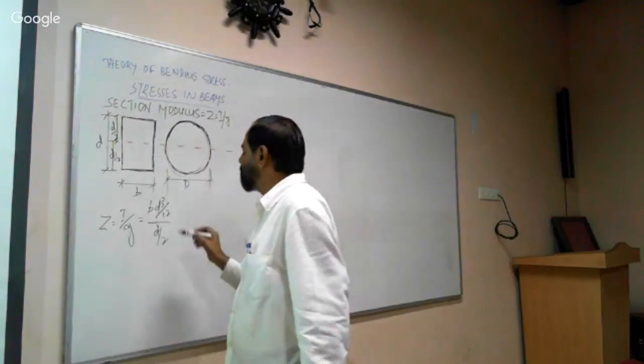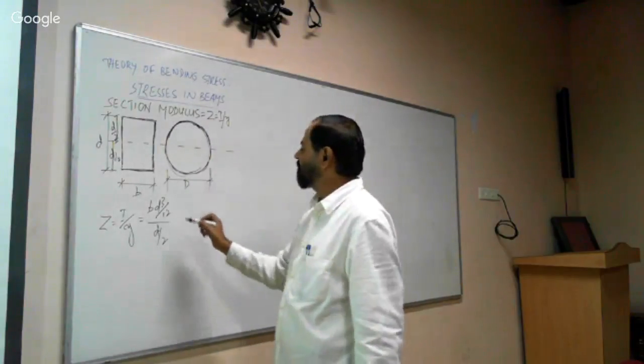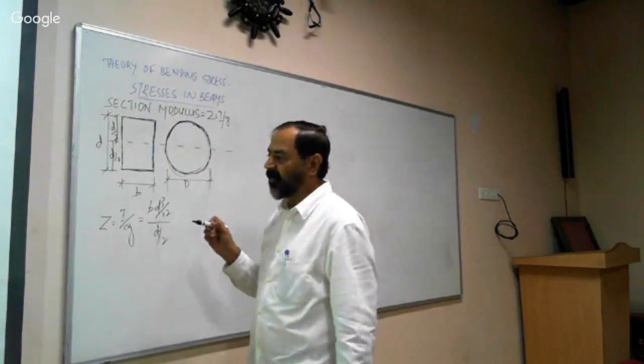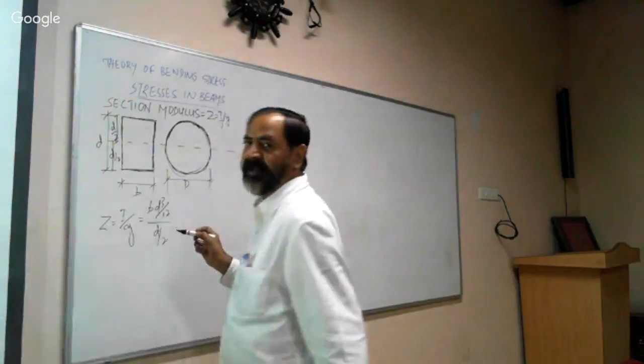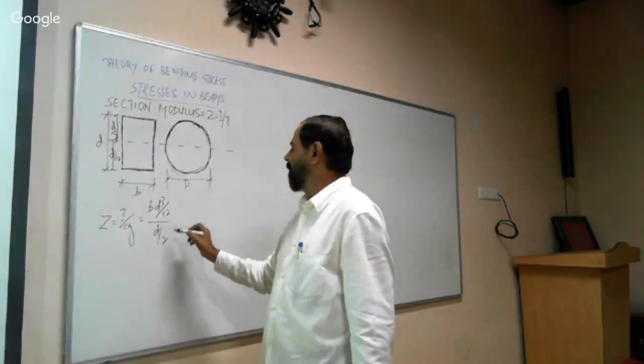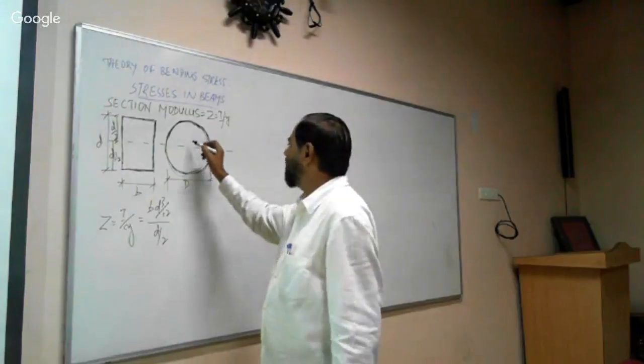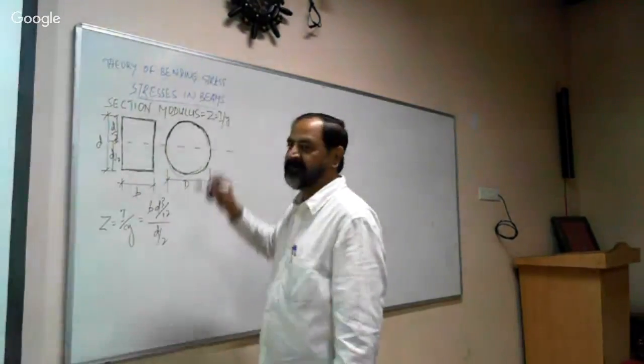Therefore, D by 2, and this is the section modulus for this beam. If you simplify this, we get bd squared by 6.